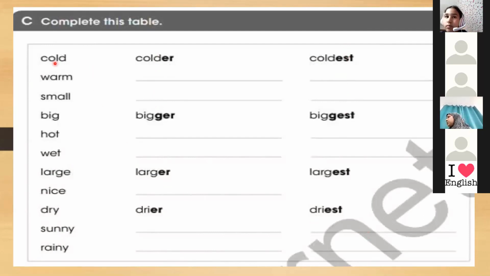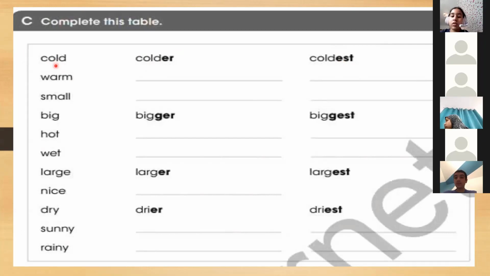Who can tell me a sentence about cold, another sentence about colder, and another sentence about coldest? Okay, Serene, tell me about cold. Aisha will tell me about colder. Fatima will tell us about coldest.